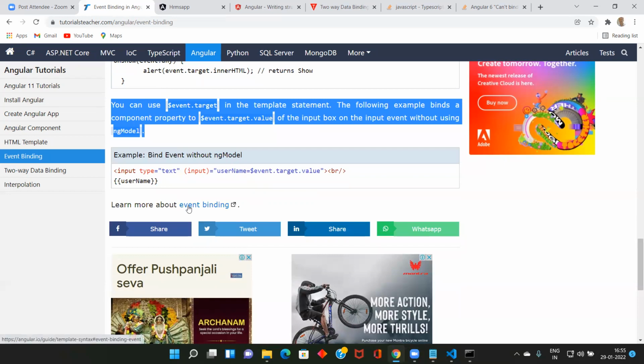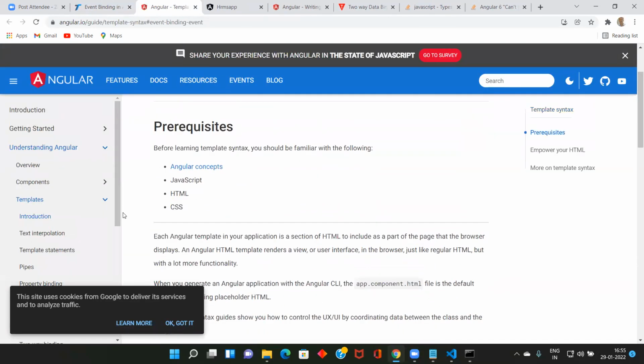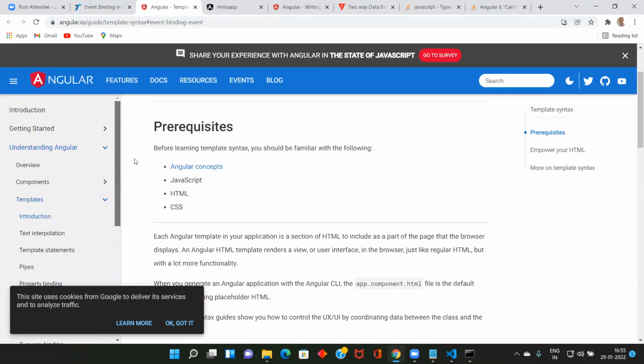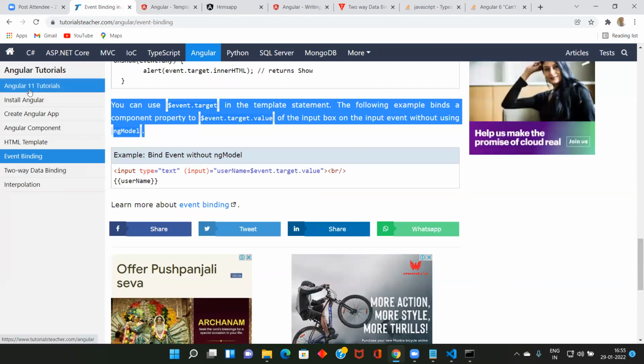So learn all these things: event binding, interpolation. This is an official document. You should have an idea about all these things, so as of now, you can go through this. Tomorrow we'll see forms, then component to component interaction, then routing. Then you will get some minimum idea. After that, we will do one CRUD operation, and you will get the information.